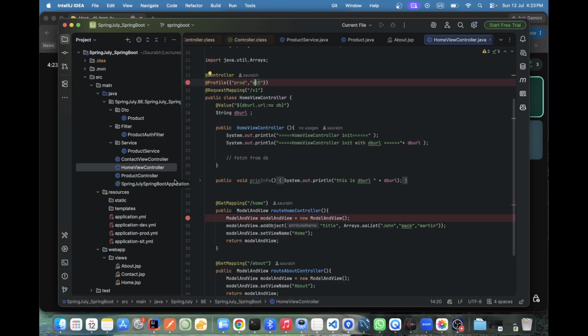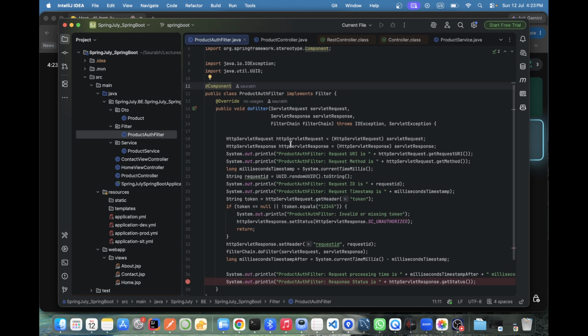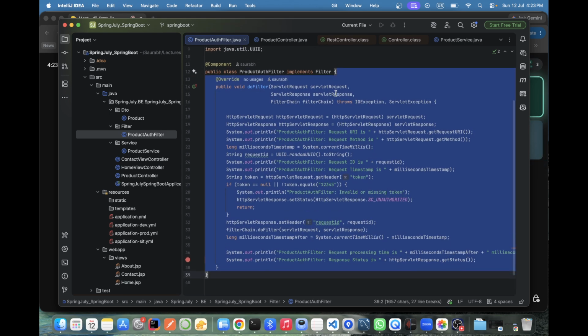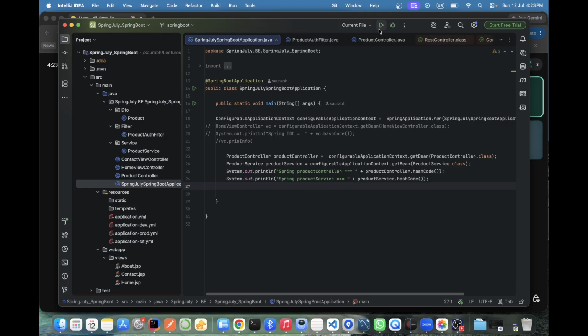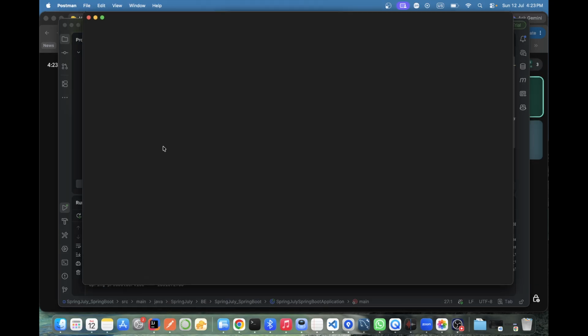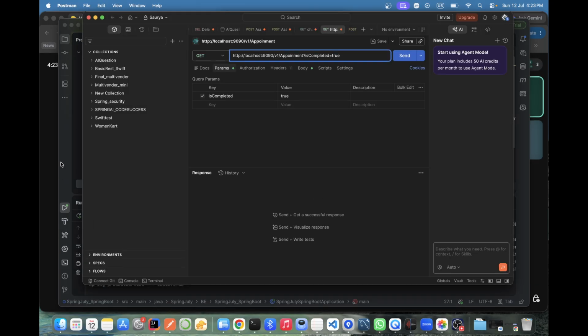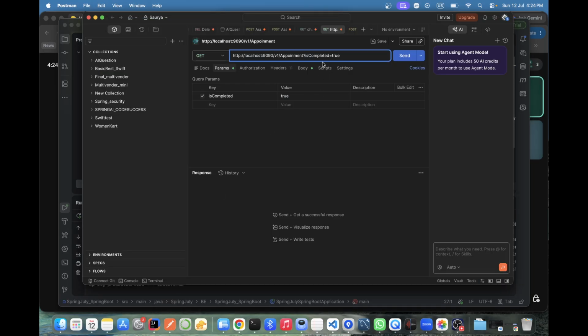Okay, we had made only one filter, correct? Yes. So this is our filter we created and we had a validation. Let me run it. After that, what we do, we just have some APIs for this. Let me first set up this one.